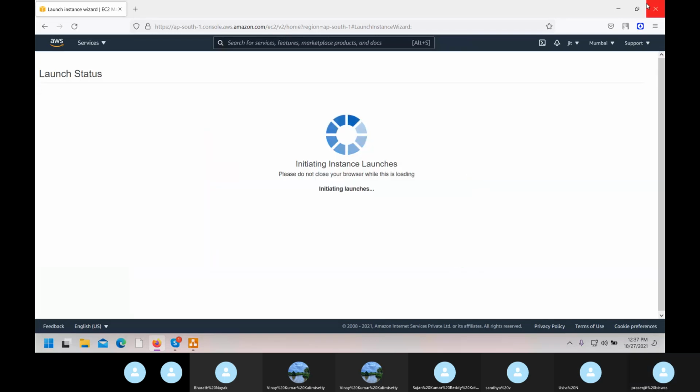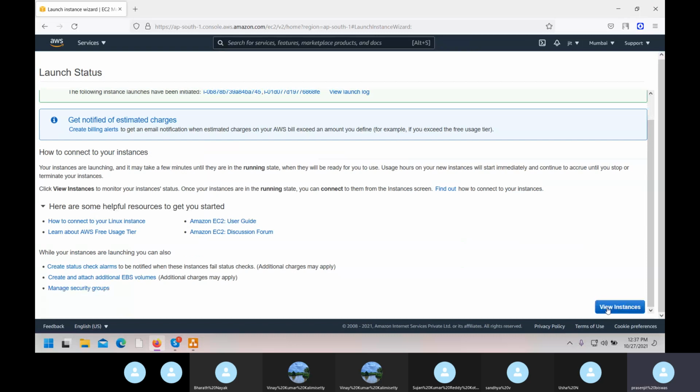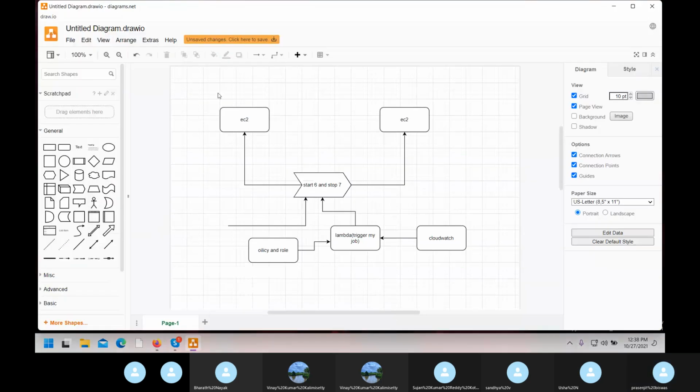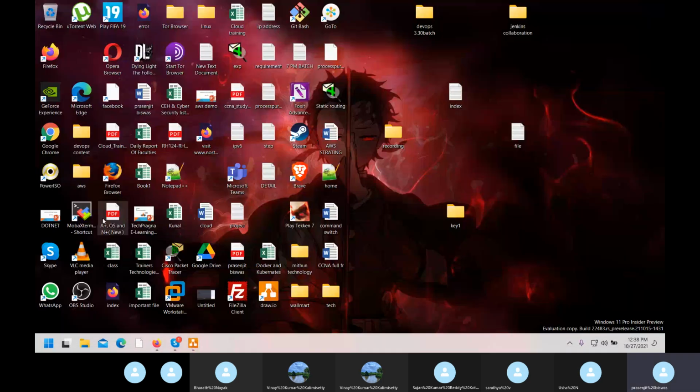Launch. I will just launch the web page. You can add a load balancer and everything here, as per requirement.